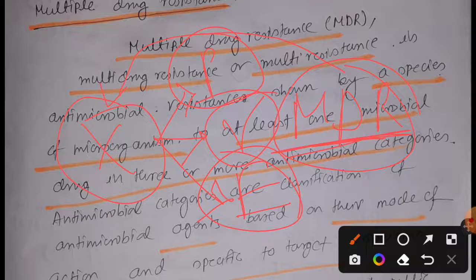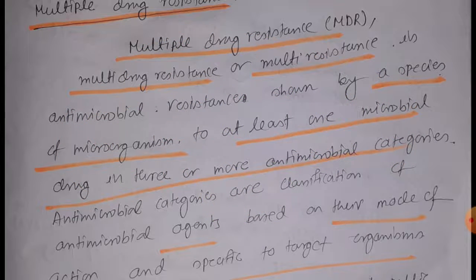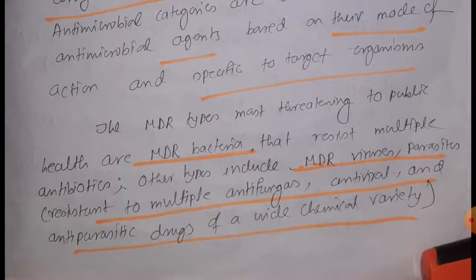That means if you want to be a multiple drug resistant bacteria, then you should have antimicrobial resistance to at least one antimicrobial drug of 3 or more antimicrobial categories. That is the concept. I hope you can understand it now.